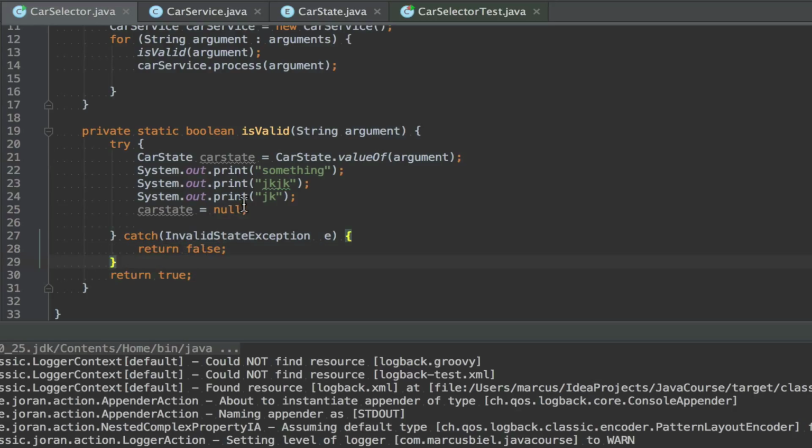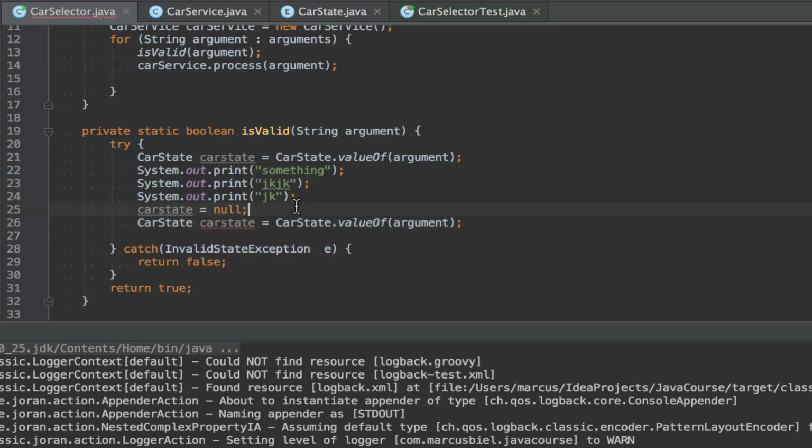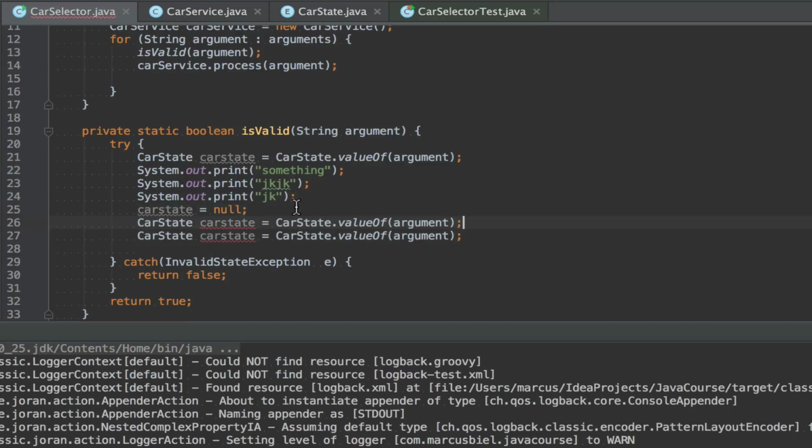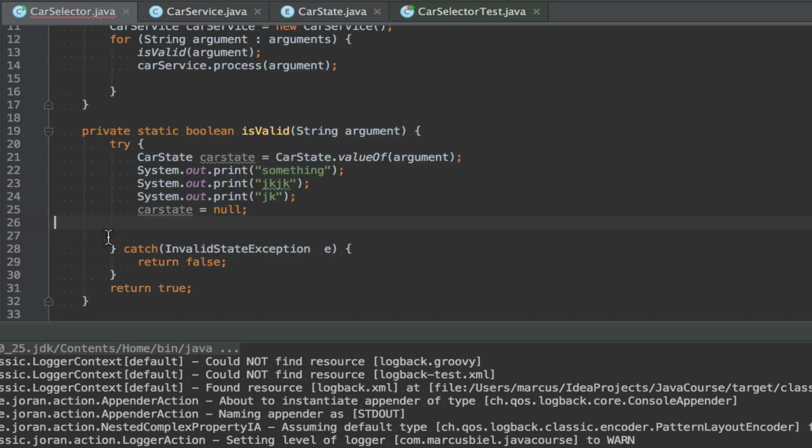This is helpful because, for example, imagine we have done this several times, also here and there, even maybe in sub-methods. Then we have just one catch that would handle all these different places where an invalid state exception could happen. That's the idea of exception handling.